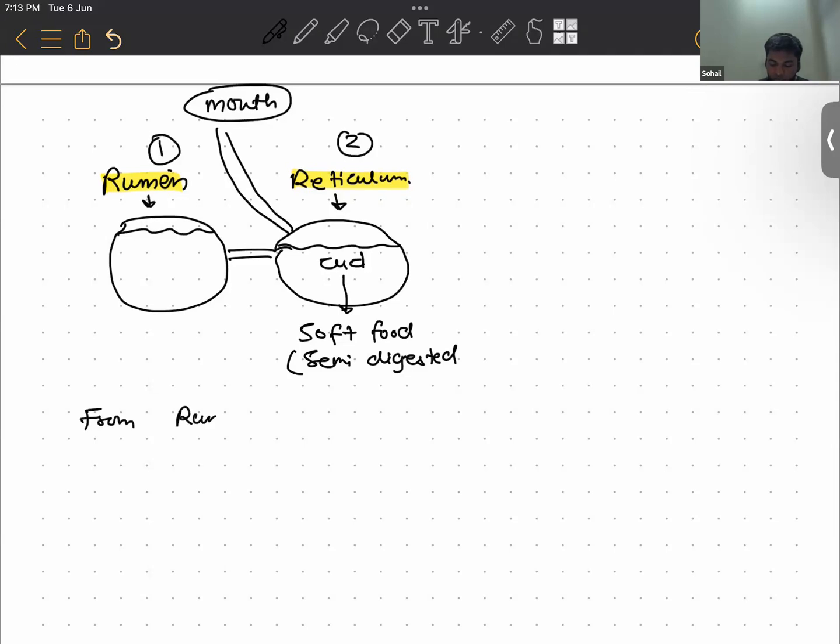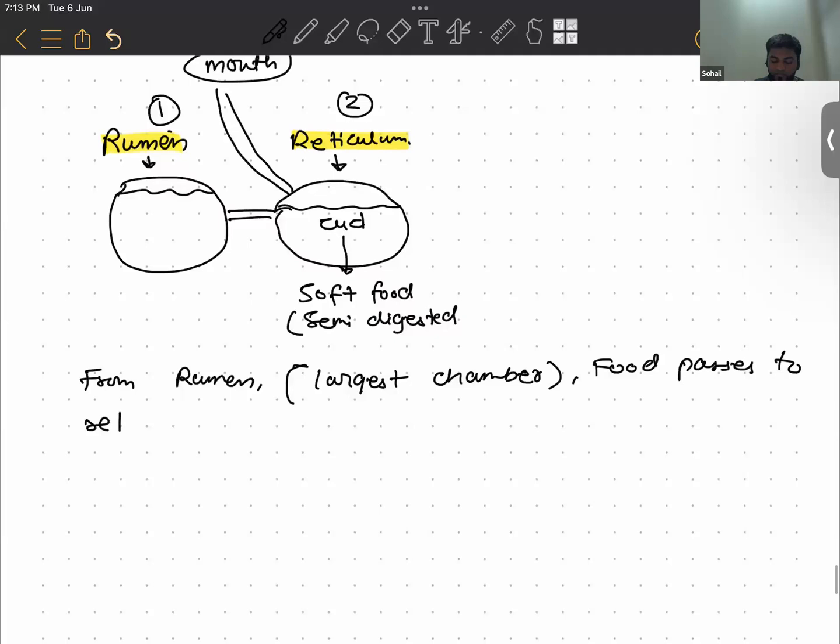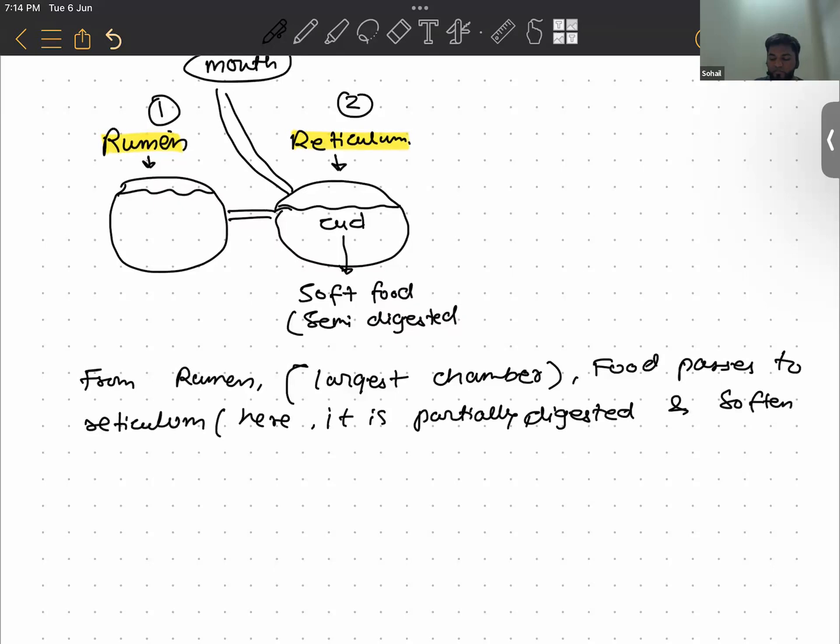From rumen, which is the largest chamber, it makes sense that it is the largest so that it gets to eat maximum food. So from rumen, food passes to reticulum, and here it is partially digested and softened.